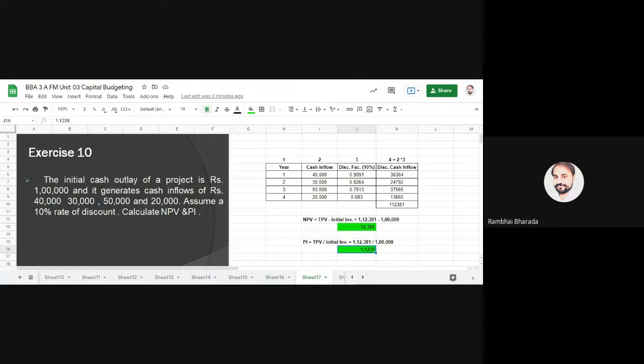This is the only difference between NPV and PI. The rest of all the calculations are the same. Again, in NPV or PI, you need to prepare this column, your cash inflow. You need to write a discounting factor. You need to find the discounted cash flow by multiplying the two. Do the total. You will find the total present value. Are you with me?